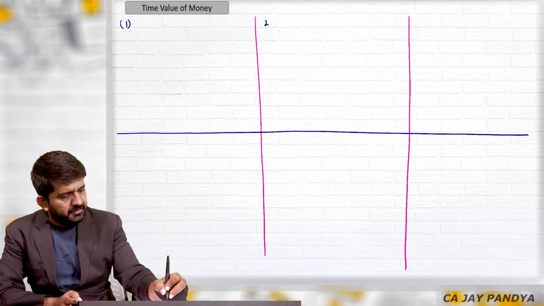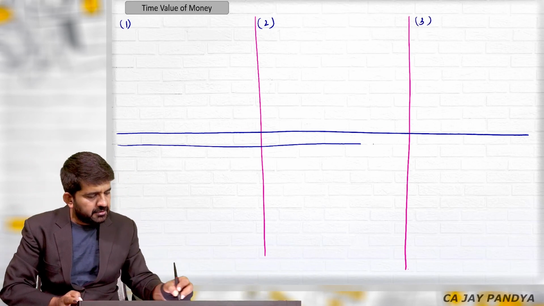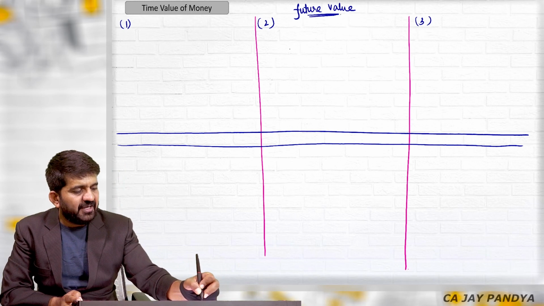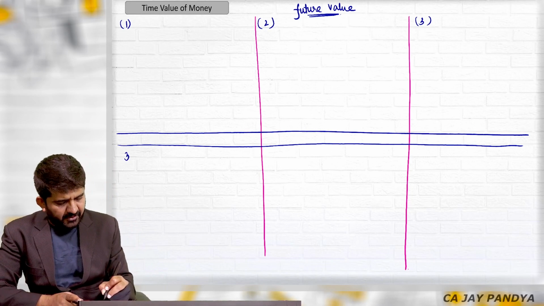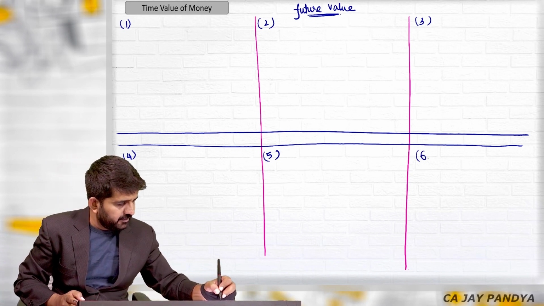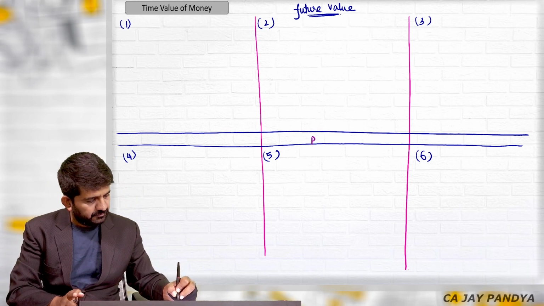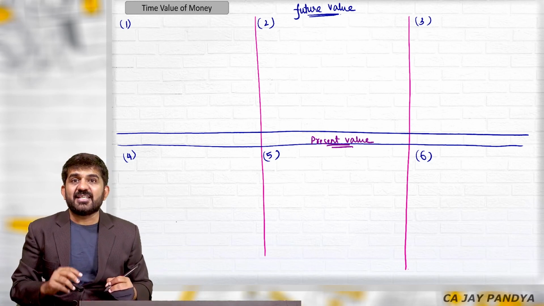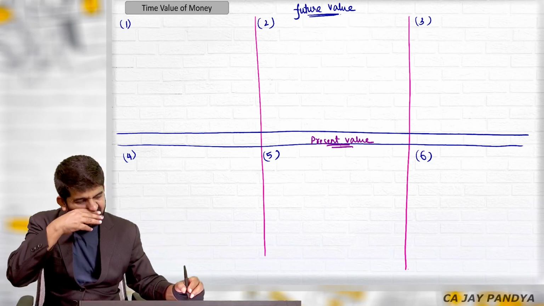Category number 1, 2 and 3 questions will be of future value. So P will be given, A you are finding out; present value will be given, future value you are finding out. And 4th, 5th and 6th questions will be of present value. Means A will be given, you are finding out P. Annuities of the future will be given, you are finding out P. So they are questions of present value.